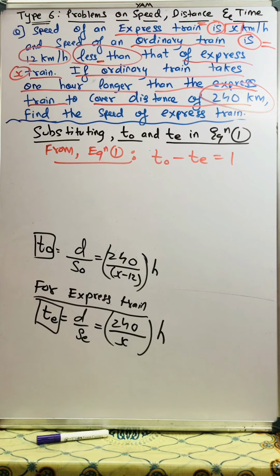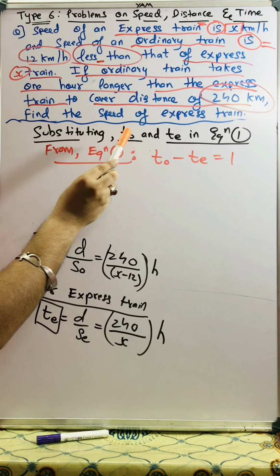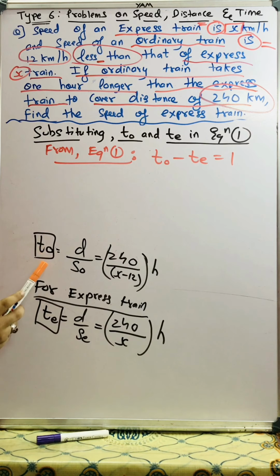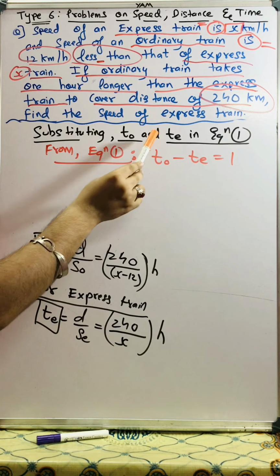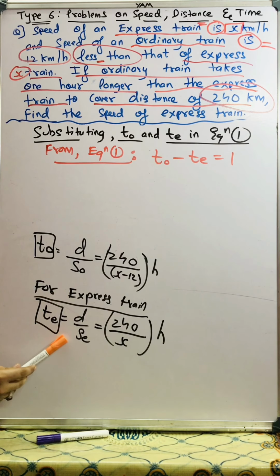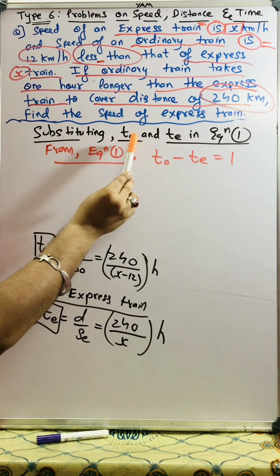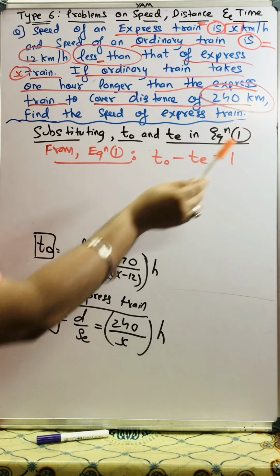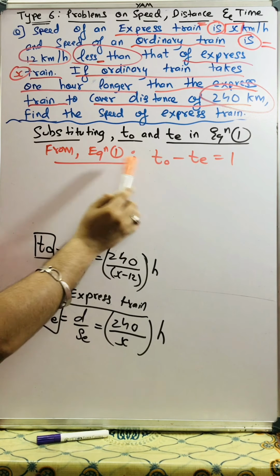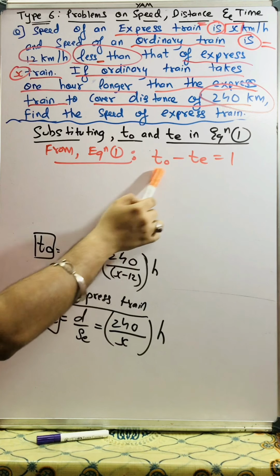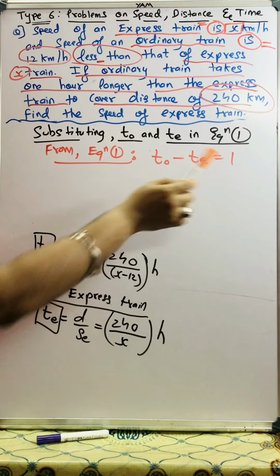Now students, on the board I have written substituting TO, that is time of ordinary train, and TE, time of express train. Substituting the values of TO and TE in equation 1, and I have copied this equation 1. This is our equation 1: TO minus TE is equal to 1.